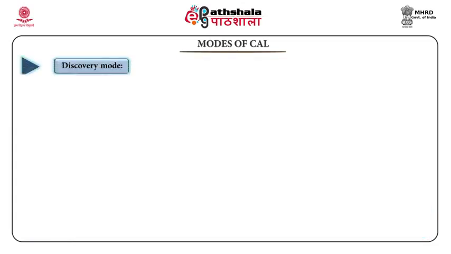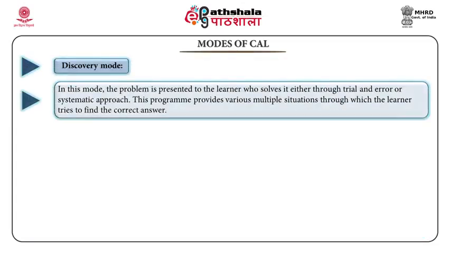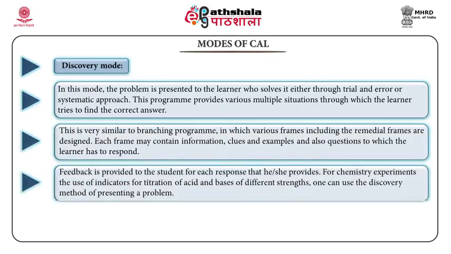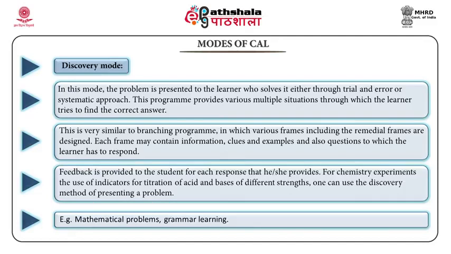Next mode is discovery mode. In this mode, the problem is presented to the learner who solves it through trial and error or sometimes a systematic approach. This program provides multiple solutions and various situations through which the learner tries to find the correct answer. For example, for chemistry experiments, the use of indicators for titration of acids and bases of different strength, one can use the discovery method of presenting a problem. It also can be used for mathematical problems and grammar learning.